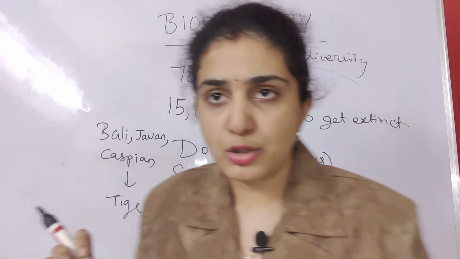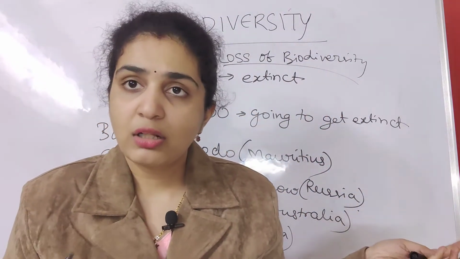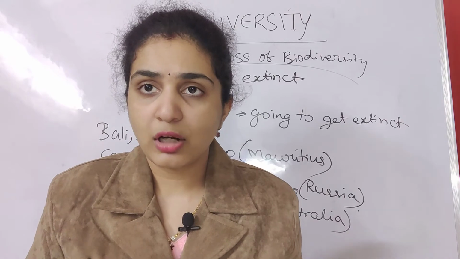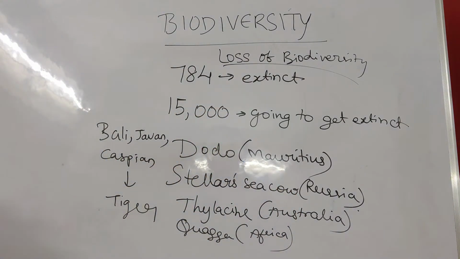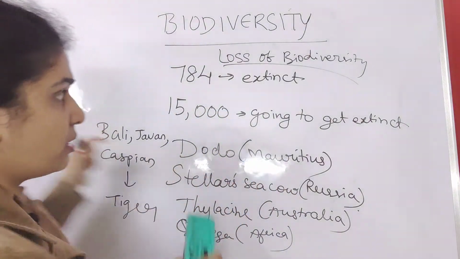Another important point you should remember is the four causes related to loss of biodiversity. Already we have discussed this in the last class, so I'm going a little bit faster.